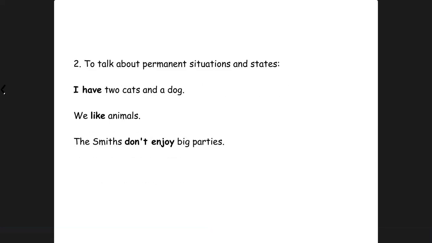The Smiths, or the Smith family, don't enjoy big parties. This is a trait of their personality. Everybody has likes and dislikes. So the Smith family doesn't like big parties. And if I consider them in a plural sense, the Smiths don't enjoy big parties. It means it is their permanent situation that they don't like it. We know that the more we mature, the stronger our likes and dislikes remain. So this is another purpose of simple present tense, in which we express permanent situations and states.